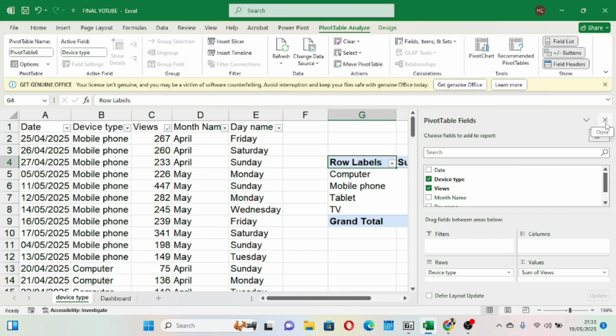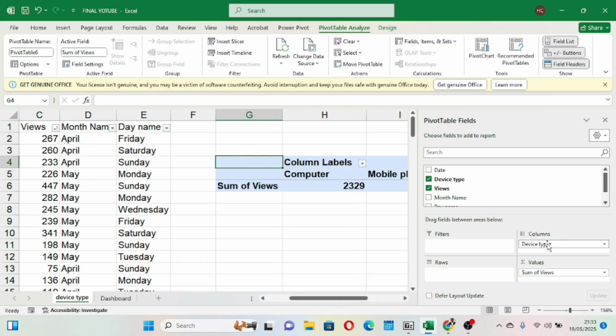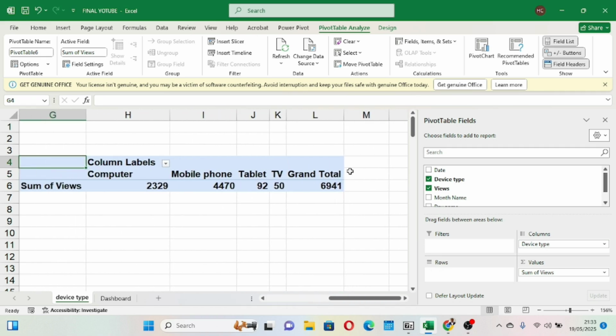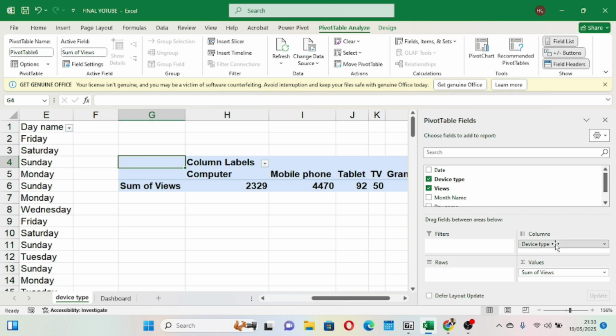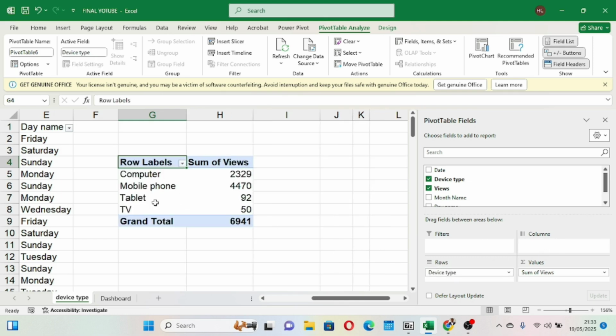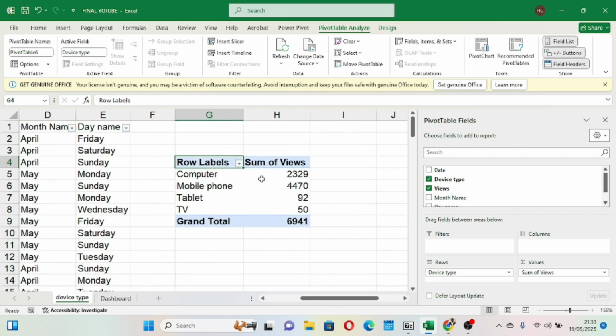Okay, so there is something about pivot tables I want you to know. Rows: once you put this option, device type, it falls under rows. You see, it will fall in this line because it's row. If I take this same device type and put it under column, you see it goes to this other line up here, column. Are you seeing now? But that is not going to make our visual look good. So I'll bring it back here to row and you see that it falls here. This is very, very important for you to note.